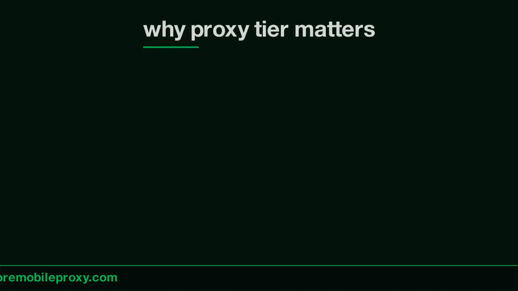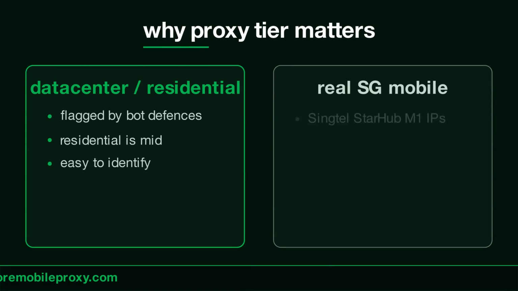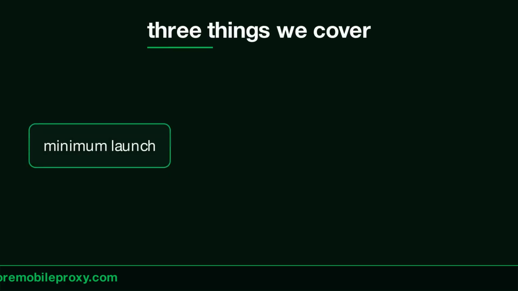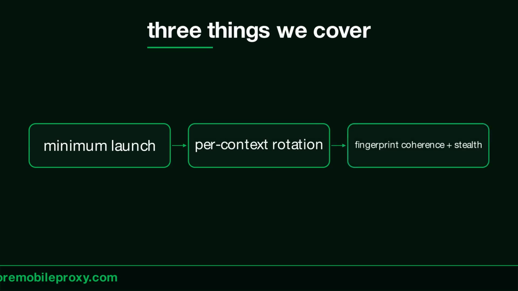Instagram in 2026. If you're running browser automation that touches any serious bot defense, data center proxies stopped working a long time ago, residential is mid. Mobile proxies on real Singtel, StarHub or M1 IPs sit behind carrier grade NAT, which means you share egress with thousands of normal phones. By the end of this video, you'll have working per context proxies, sticky sessions, mobile fingerprint coherence and stealth patched in.